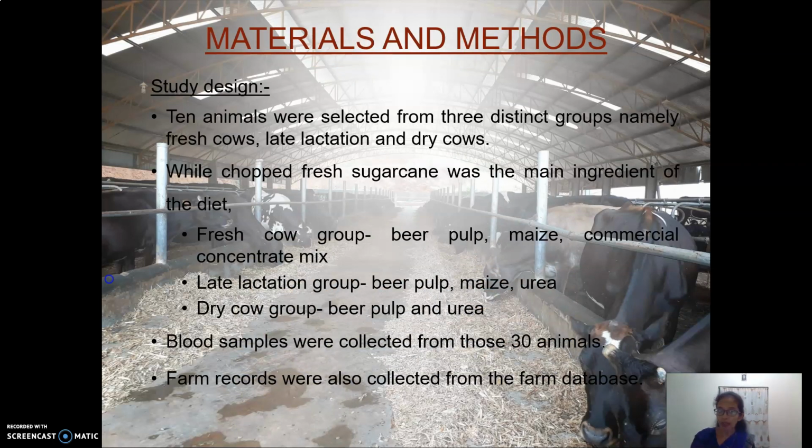Here, 10 animals were selected from 3 distinct groups, namely the fresh cow group, late lactation group and dry cow group.